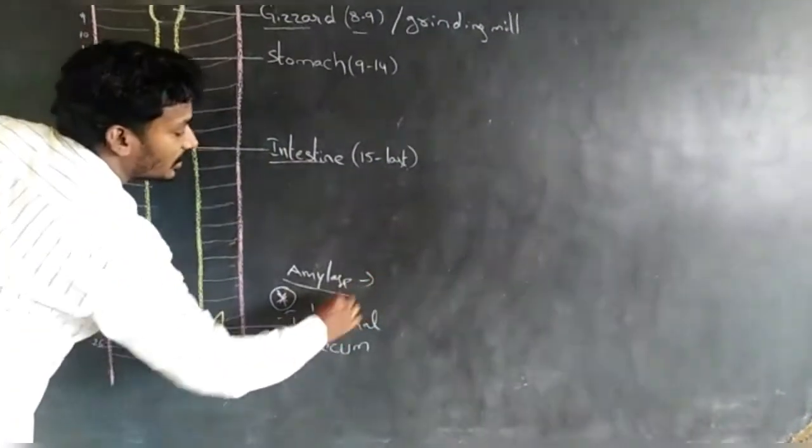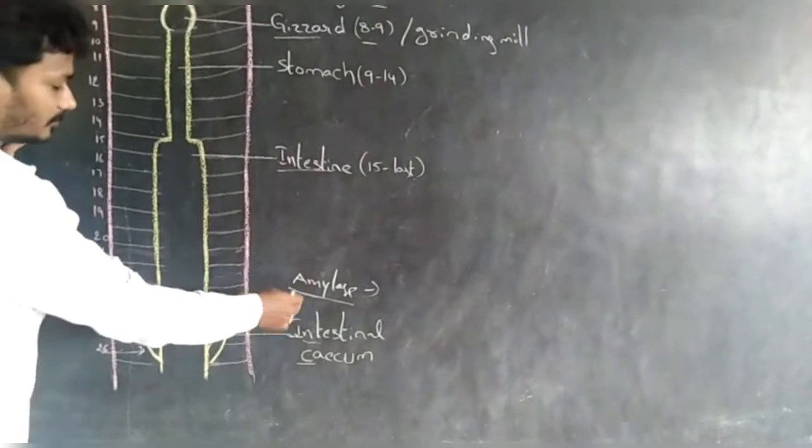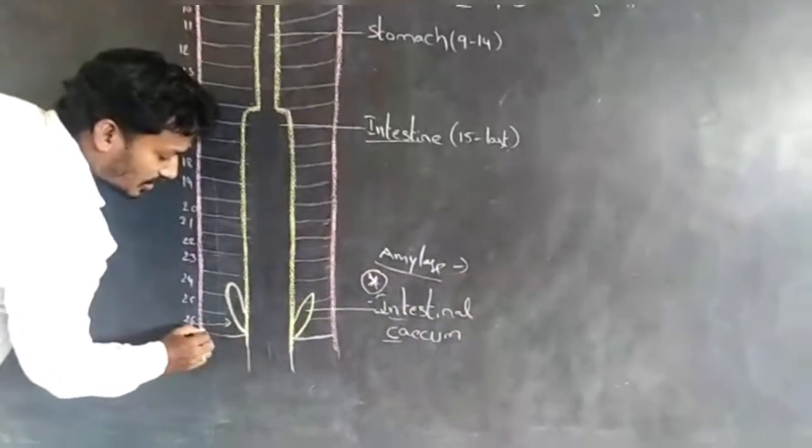Amylase helps in the digestion of carbohydrates.